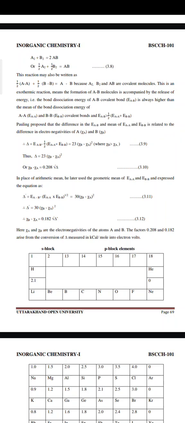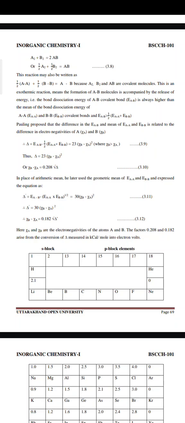Pauling proposed that the difference between E(A–B) and the mean of E(A–A) and E(B–B) is related to the difference in electronegativity of A and B. That is, E(A–B) minus half of E(A–A) plus E(B–B) is equal to 23 (XA minus XB) squared. Thus, del is equal to 23 (XA minus XB) squared, or XA minus XB is equal to 0.208 root del.